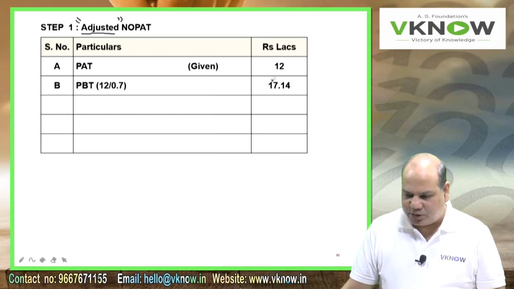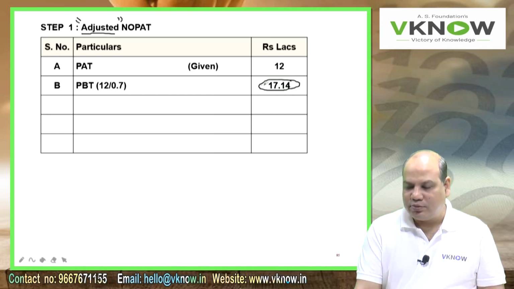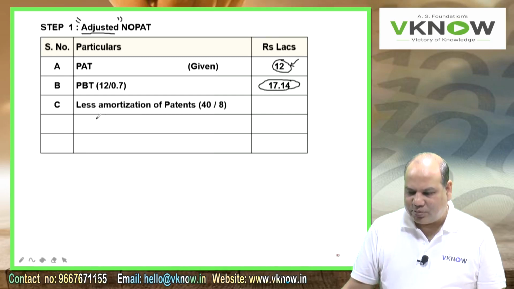17.14 lakh. So this is PBT. I will make the adjustment in the PBT figure because the amortization is a pre-tax figure. If I adjust it directly here, it will be mismatching because this is a post-tax figure. Patent amortization is a pre-tax figure. So let us first get the pre-tax profit, then make the adjustment of patent amortization.